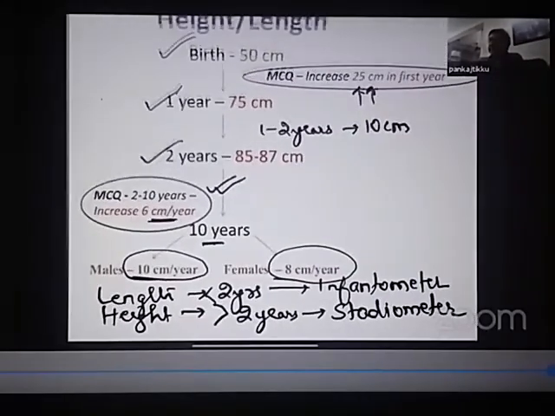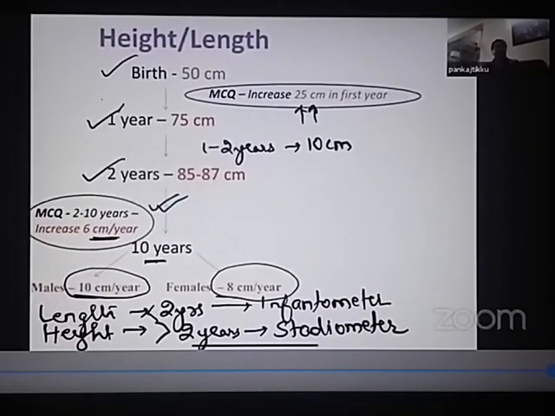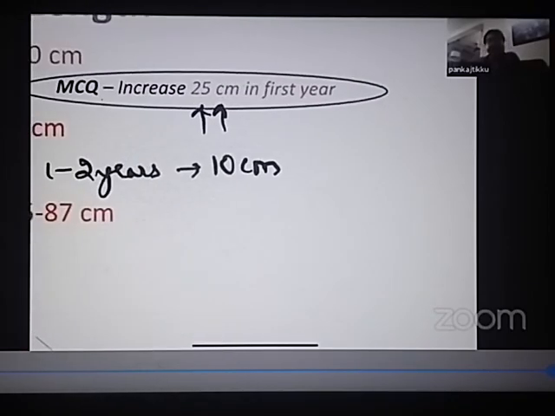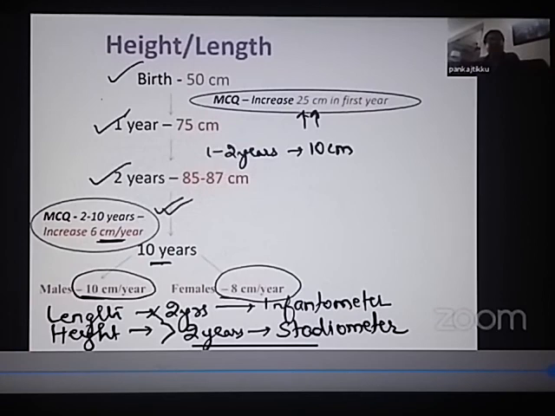Just repeating again, how much is the length at birth? It is 50 centimeters. What is the length at the age of 1 year? It is 75 centimeters. So an increase of about 25 centimeters in the first year. Then how much is the length at the age of 2 years? It is 85 centimeters. After 2 years, I will not call it length. Remember, length only till the age of 2 years. After 2 years, I will call it height.